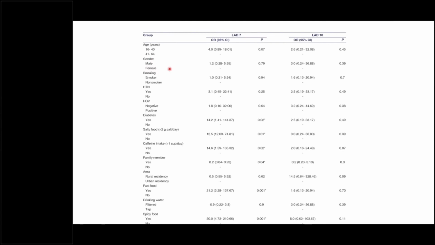Gender, male and female, is nominal. Smoke and no smoke, again nominal, exclusive categories. Hypertensive, yes or no, again nominal. So the authors wanted to see whether these factors have any effect on the eradication, basically to predict the eradication in both groups separately based on these risk factors.